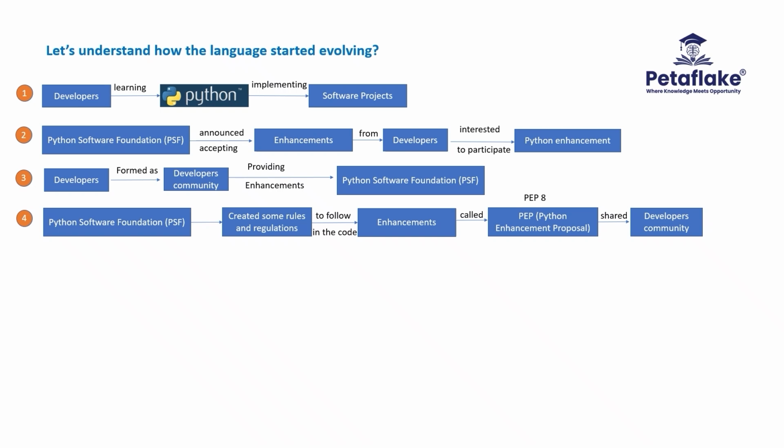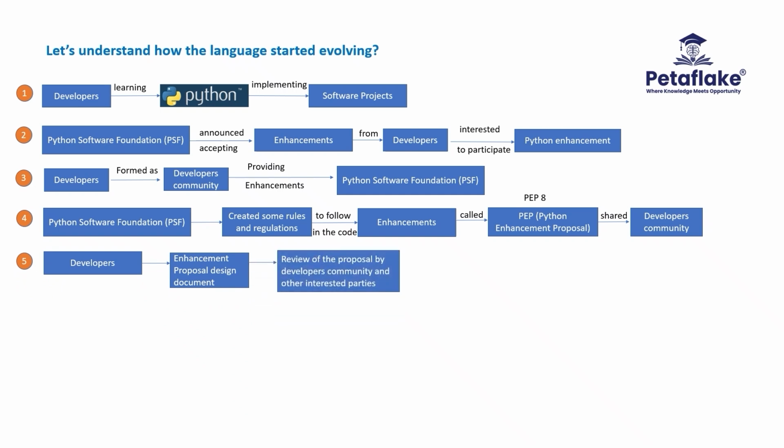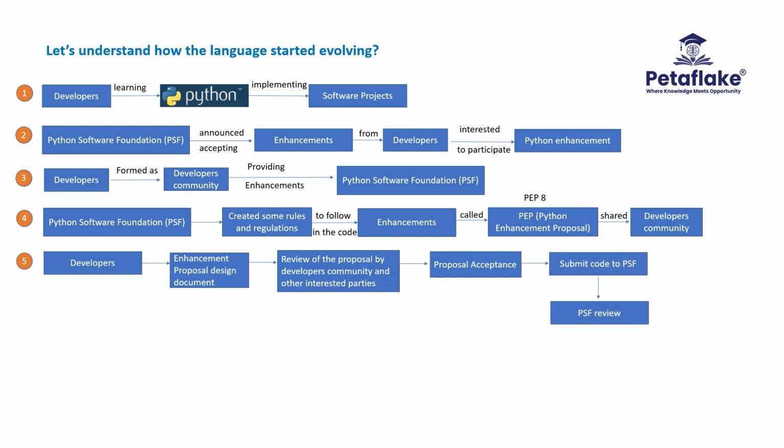The developers having new enhancement ideas should submit the enhancement proposal document to PSF. The proposal document will be reviewed by the developers community and further discussion happens on the enhancement. Based on the acceptance of the proposal, the developer will submit the code to PSF. PSF will review the code and perform integrated testing and ensure that the existing functionalities and the new functionalities are working fine.